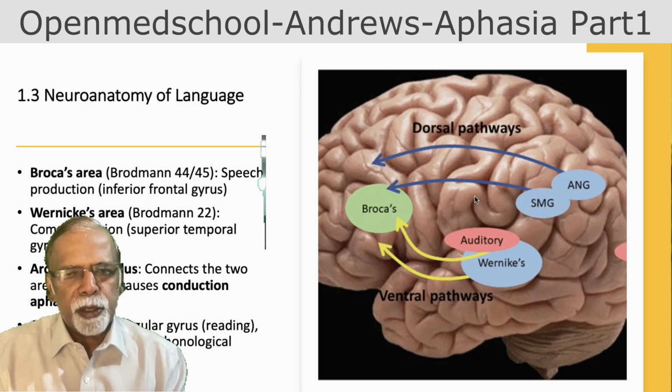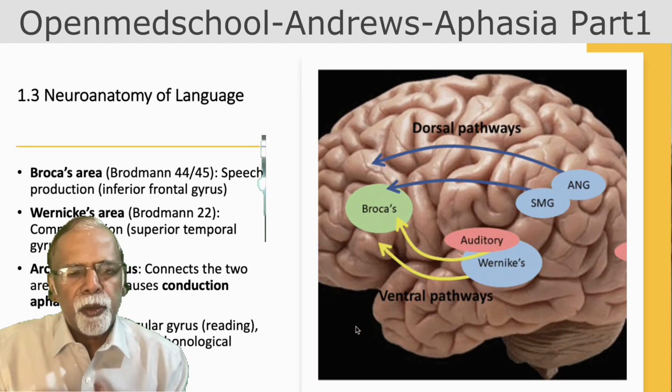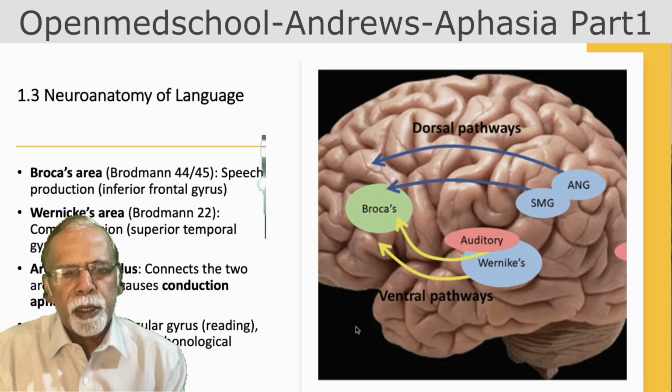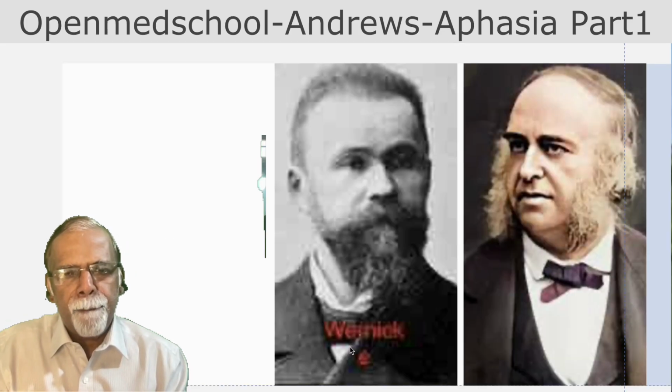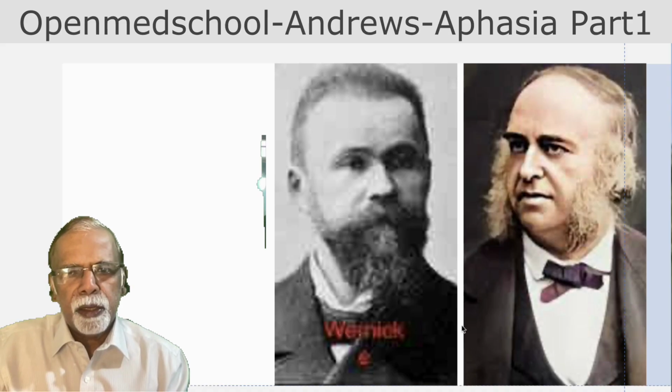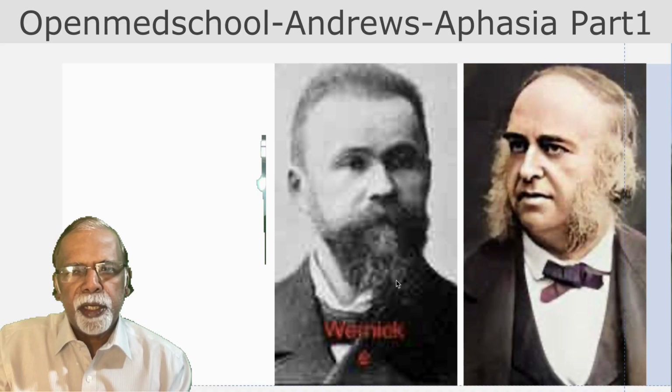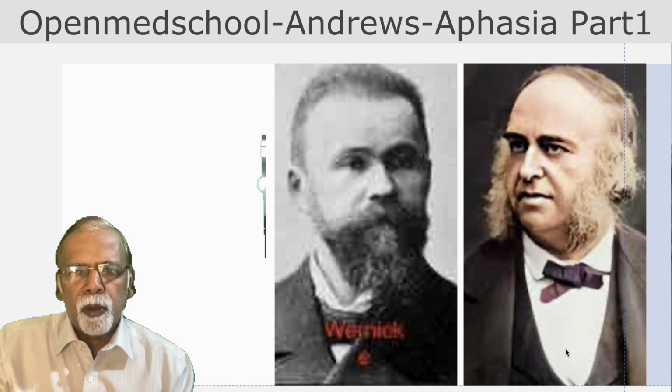Hope this point is clear. A minority will have bilateral representation; speech areas can be represented bilaterally also. So this is Carl Wernicke, and this is Paul Broca.